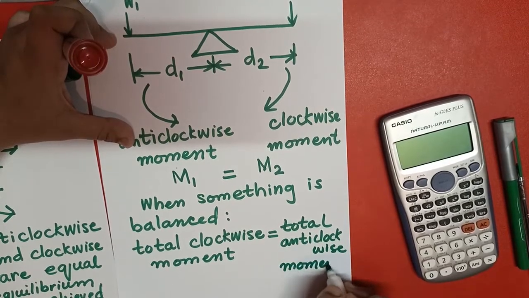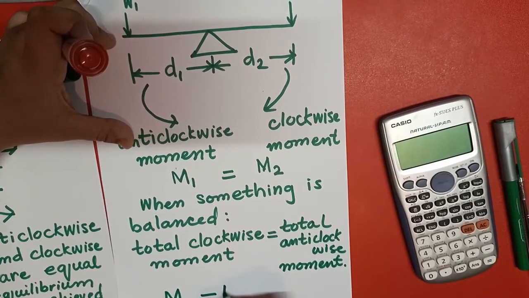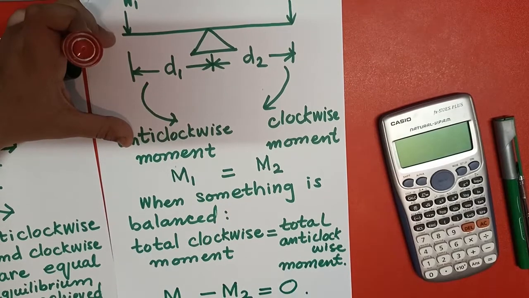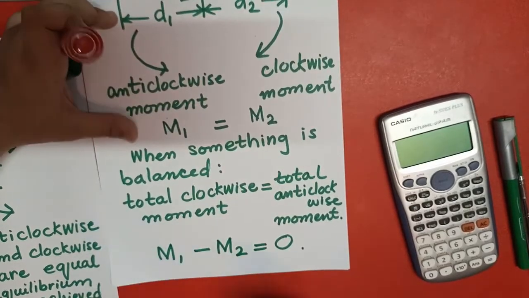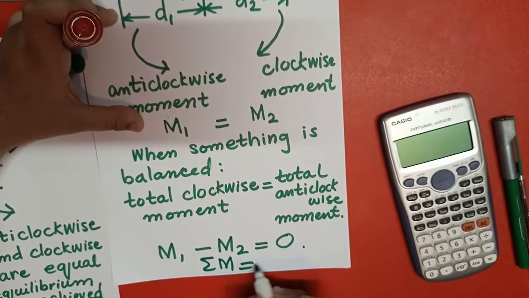If I write it as the summation of moments, M1 minus M2 equals 0. So I can write that the summation of the moments is equal to 0.